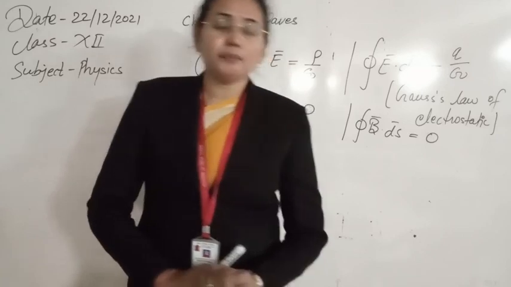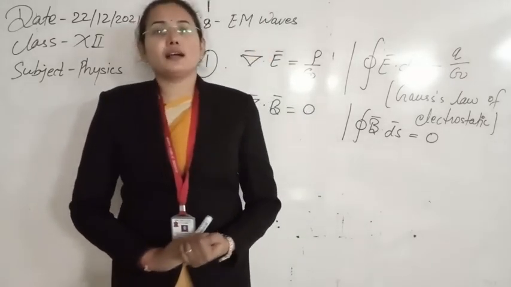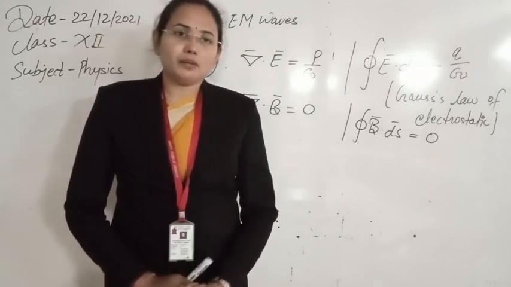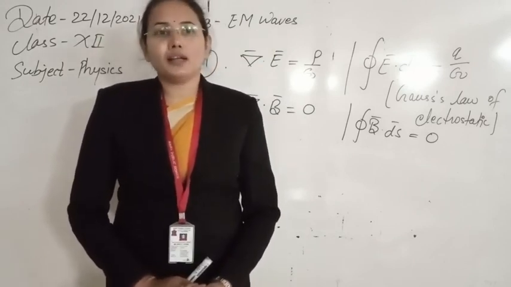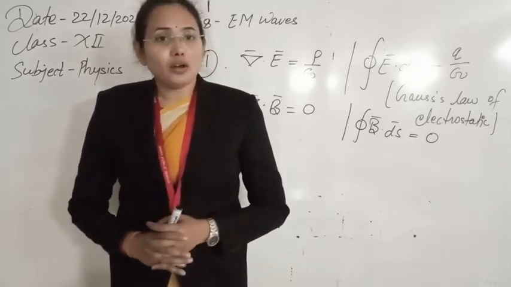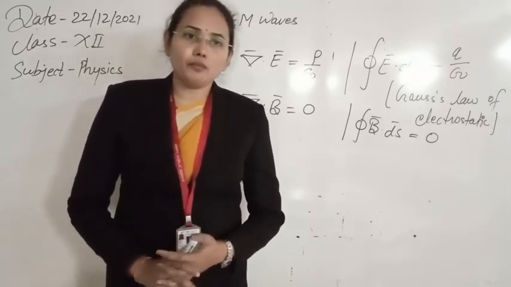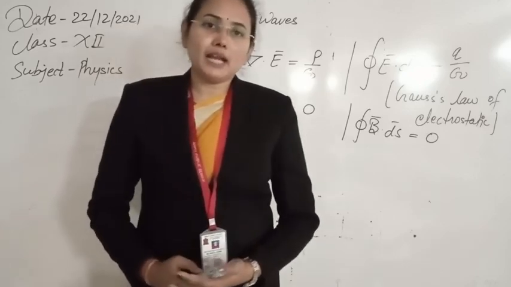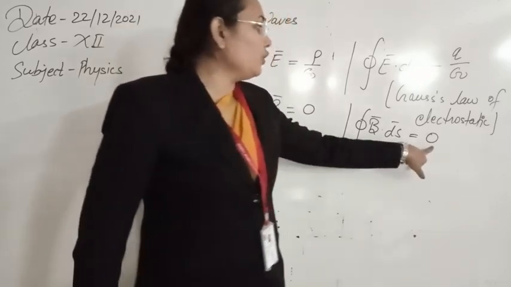The reason is that a magnet always contains two opposite poles. If one side of a magnet has a north pole, then the other side will be a south pole. So magnets always exist in dipole form. They cannot be in monopole form. Only when a monopole exists would you get a nonzero value.